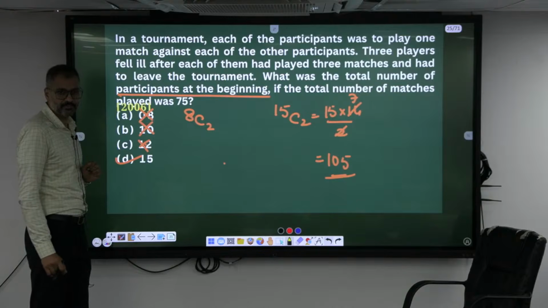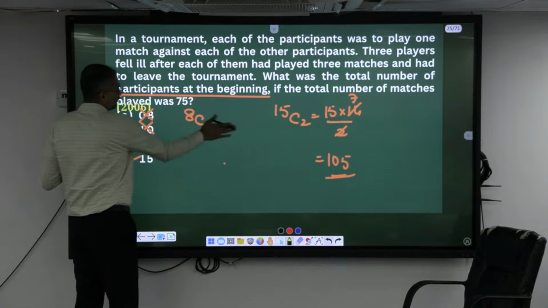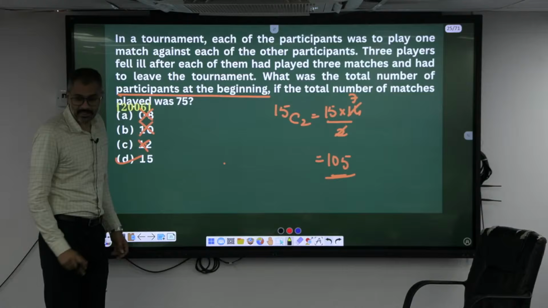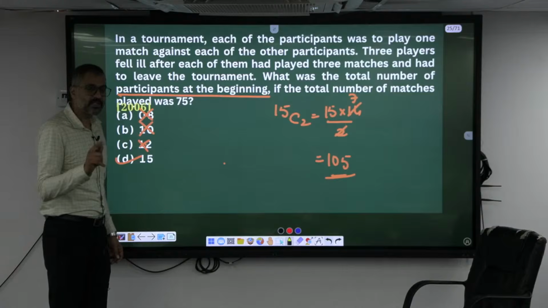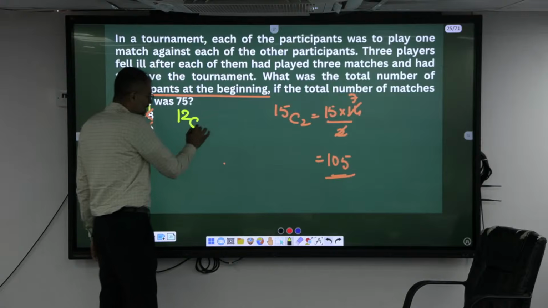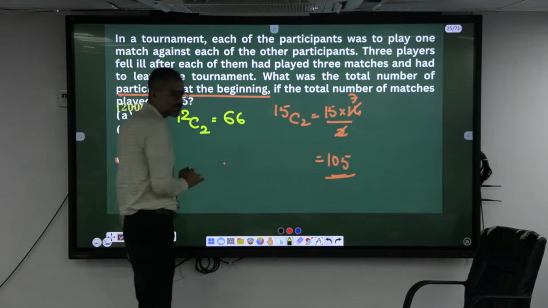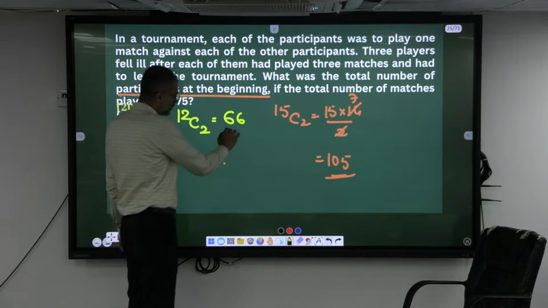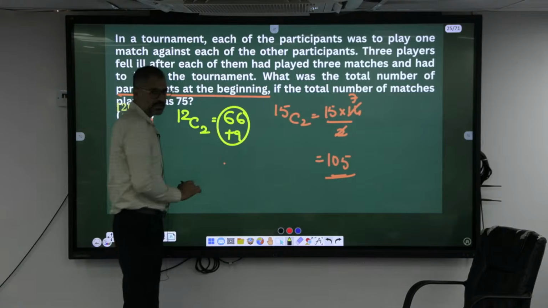Okay. How many got injured? 3 got injured. After playing how many games? 3 games each. So how many games is that? 9 games. So remaining, how many are now playing? 12. 12C2, if they are playing, 66 matches among only 12. Already they have played how many before injury? 9.